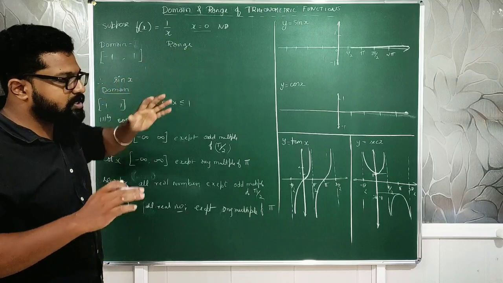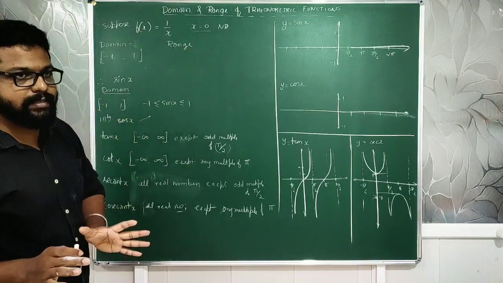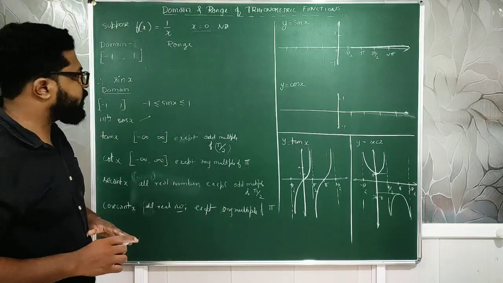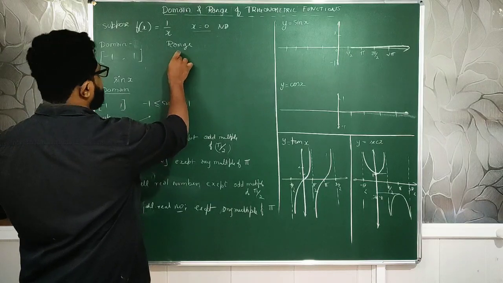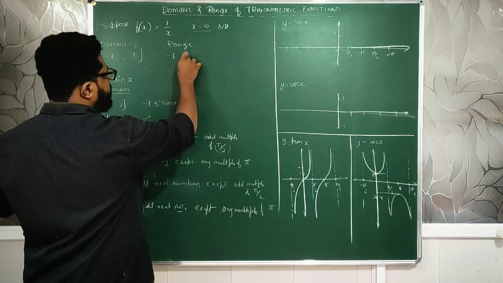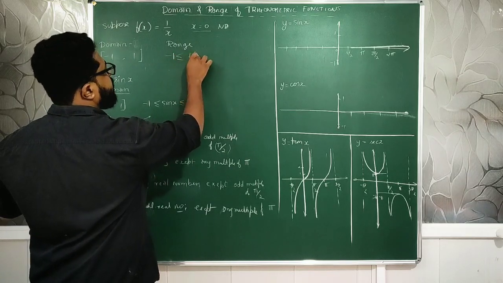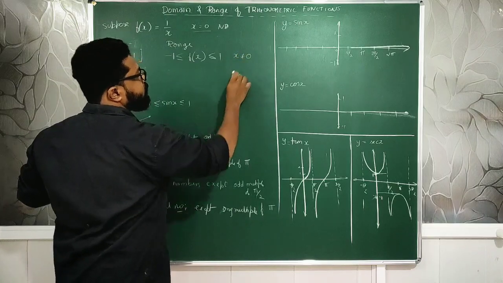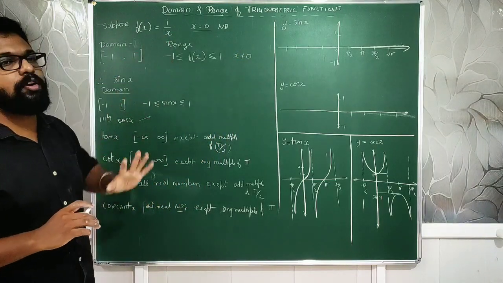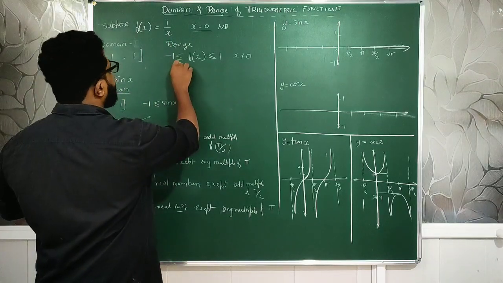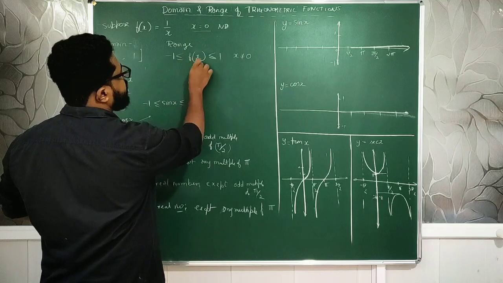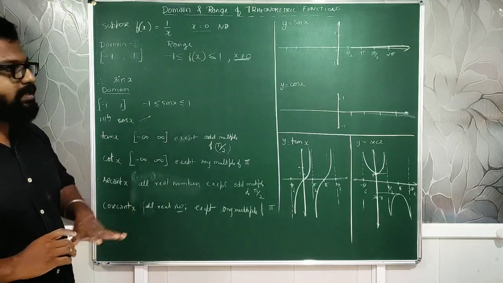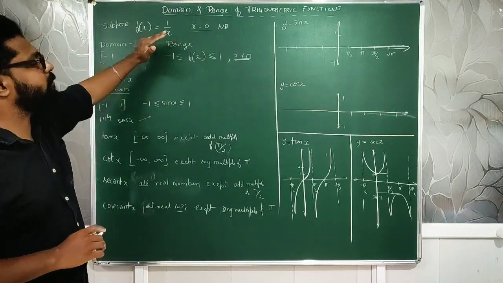The range is a set of values where the given function is valid. If it is not defined, that should be excluded from the range. Understood? So the range, ranging from minus 1 to plus 1, is provided that x is not equal to 0. This x should not be equal to 0, which means, if I tell the range in detail, it goes from minus 1 to plus 1 with x not given as 0. So this is a rough idea of range with the help of one example.